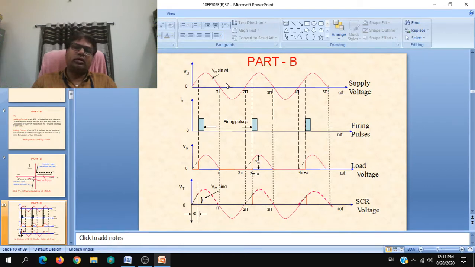According to the question, you need to draw the input voltage, output voltage, and also the output current. You can draw the output current separately, which is not shown in the slide, or on the same axis, V0 and I0. As the load is resistive, the current will be in phase with the voltage. The current increases from 0 and becomes 0 at 180 degrees itself. It will be in phase, but the magnitude will be different. I naught will be V naught by R, or Vm sin omega t by R. So that is how to draw the waveforms for the question asked.